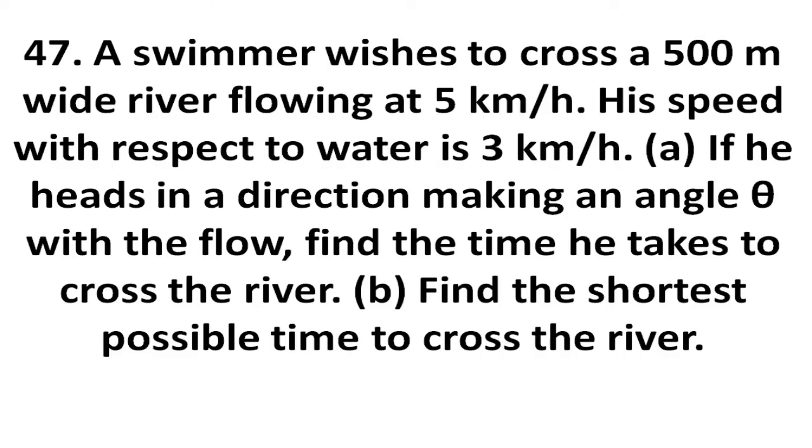H.C. Verma Solutions, chapter number 3, Rest and Motion, Kinematics, question number 47. A swimmer wishes to cross a 500 meters wide river flowing at 5 km per hour. His speed with respect to water is 3 km per hour. A. If he heads in a direction making an angle theta with the flow, find the time he takes to cross the river. B. Find the shortest possible time to cross the river.